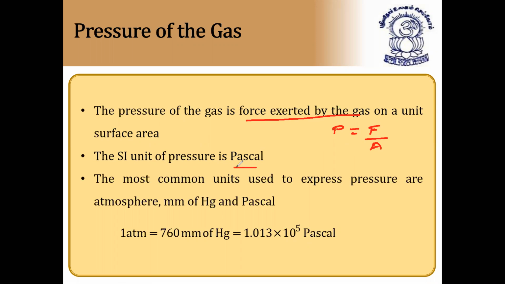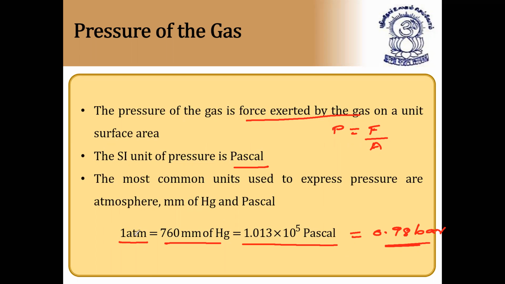The SI unit of pressure is Pascal. The most common units to express pressure: 1 atmosphere is equal to 760 mm of mercury, which is equal to 1.013 times 10 to the power of 5 pascals, which is also equal to about 0.98 bars. You can express the pressure in terms of bars also. So these are the main units of pressure. These interconversions of units are very, very important.